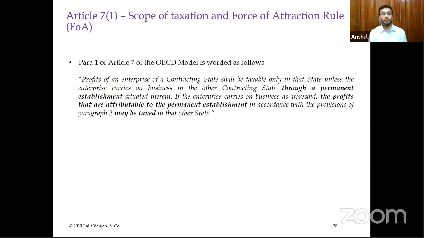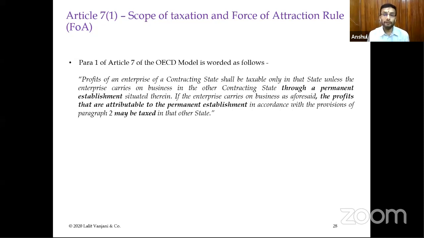What does it say? As per the OECD model, this is a very simple and straightforward thing. Profits of an enterprise of a contracting state shall be taxable only in that state, unless the enterprise carries on business in the other contracting state, meaning the source state, through a permanent establishment situated therein.